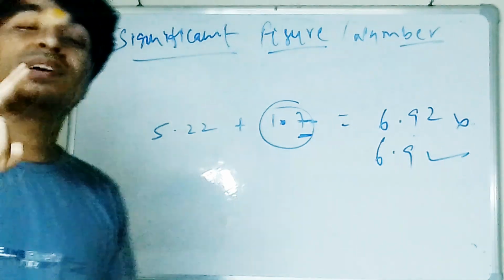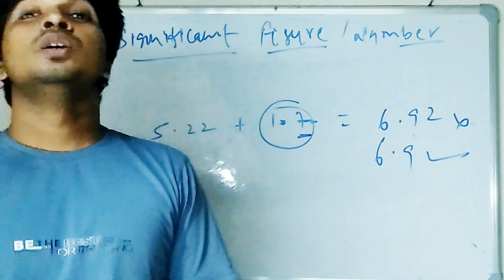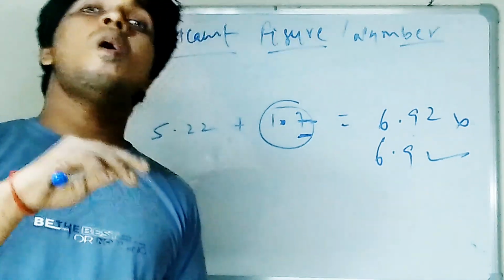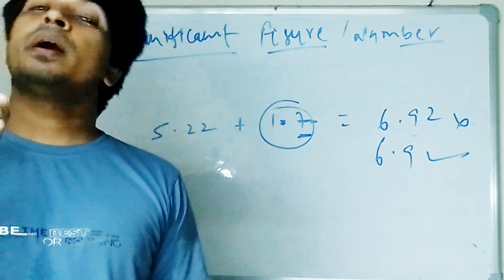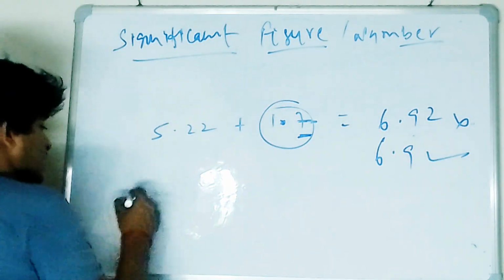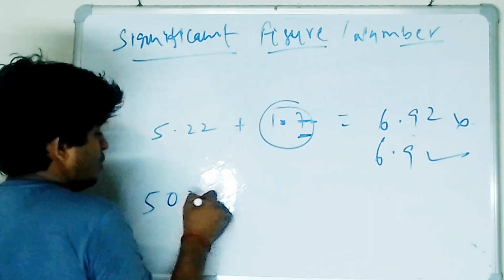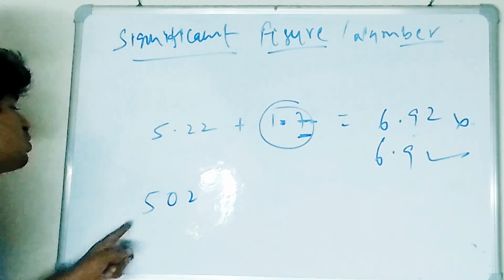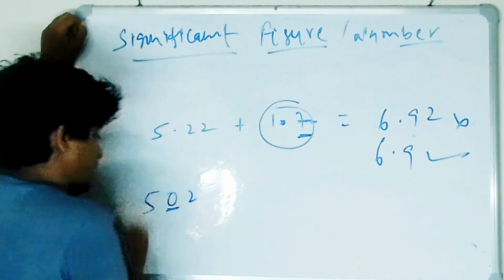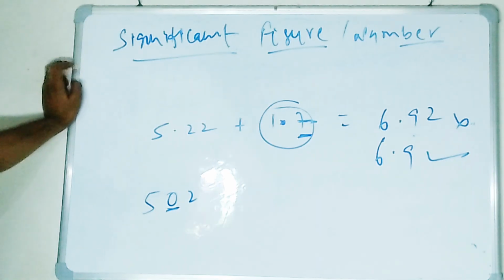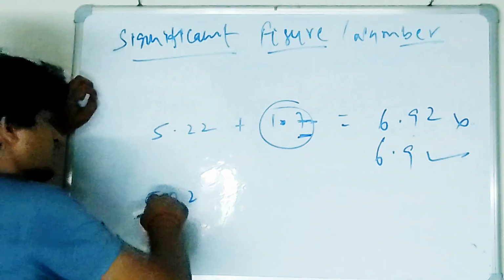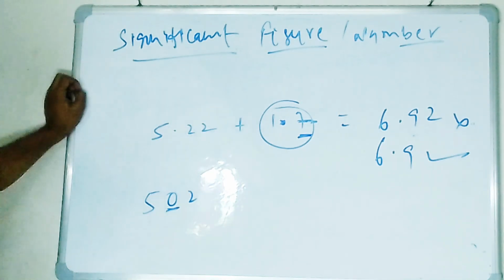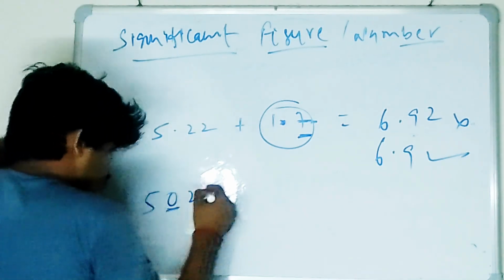In multiplication and division, you have to focus on significant figures. So for that you need to know how to calculate significant figures, and I'm going to explain how. So see, what is this? 502. Here 0 is in between, so no need to worry about it. You have to count it. This 0 is countable. Listen to what I am saying. This 0 is countable. So how many significant figures?